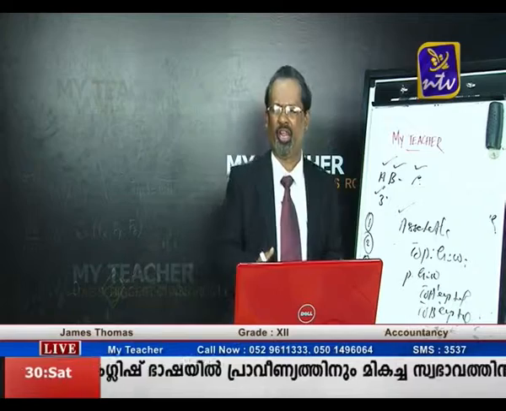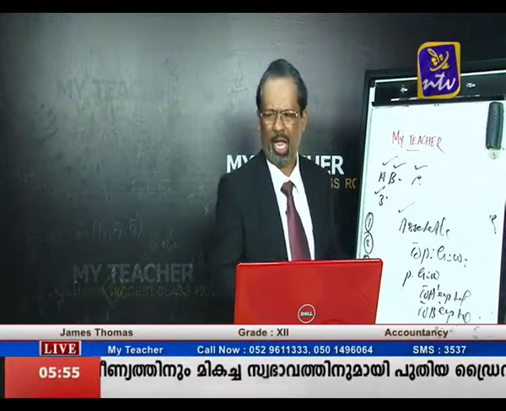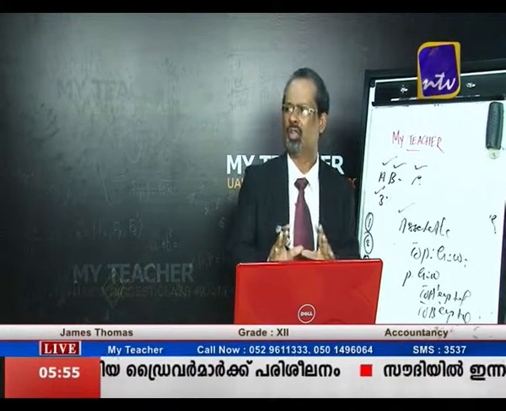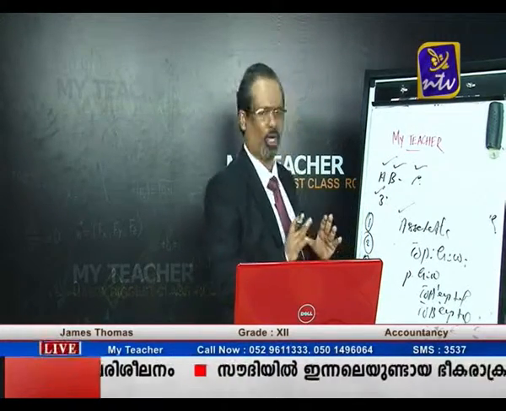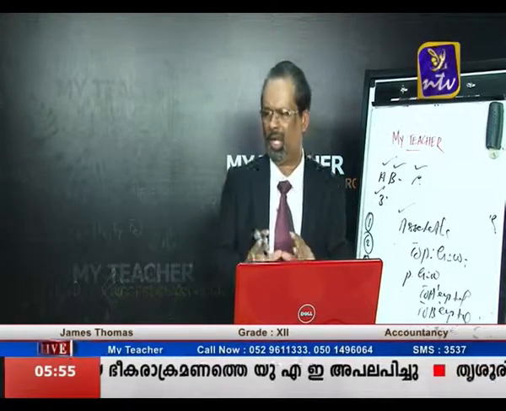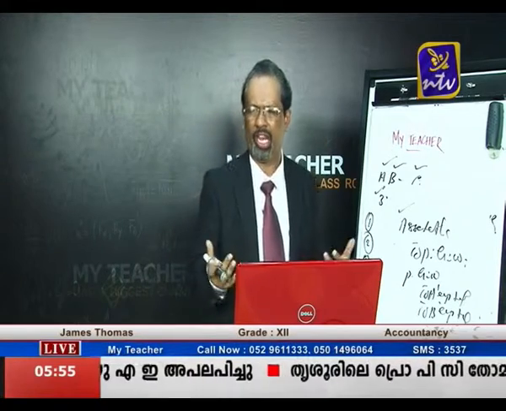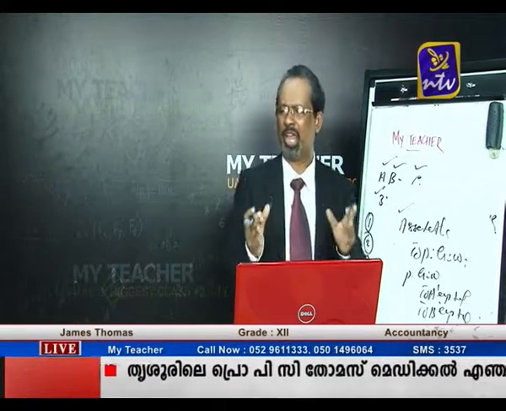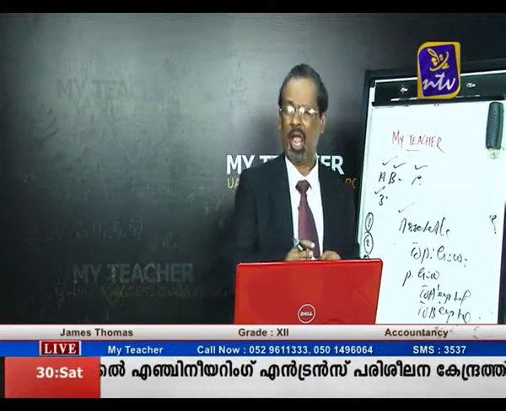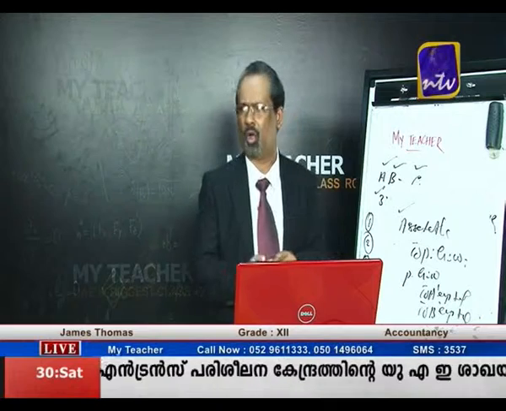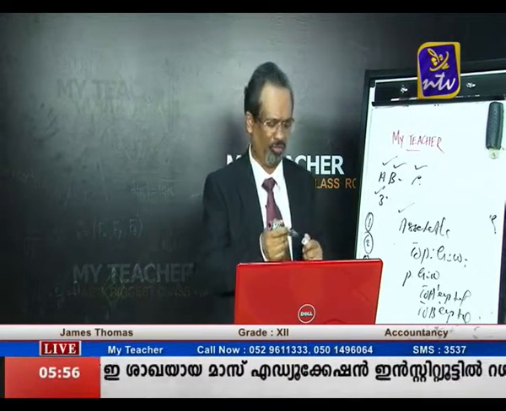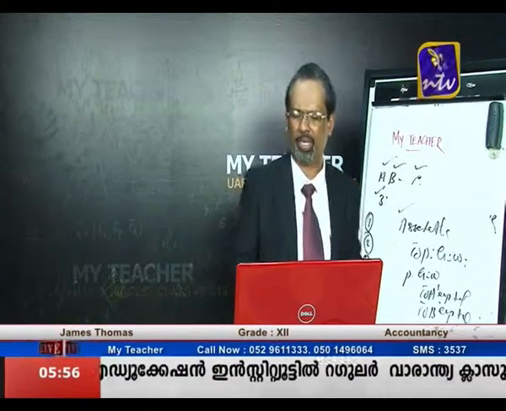Then the next point is, the new partner is bringing a kind. So what is the journal entry? Kind in the sense he is bringing plant, machinery, land, whatever it is. So our journal entry is asset account debit to premium for goodwill, and premium for goodwill account debit to old partners' capital accounts in sacrifice ratio. Two or three adjustments are left: he is bringing a part of the goodwill, and also he is unable to bring the goodwill. Afterwards we are going to discuss the revaluation of assets and liabilities, the treatment of undistributed profits, and capital adjustment.